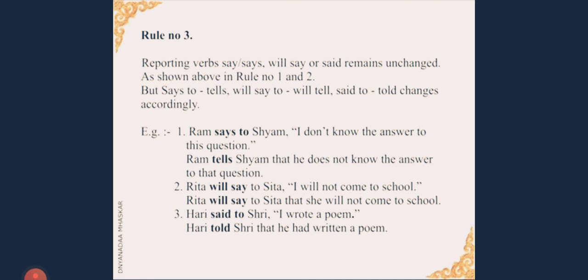Let us now see rule number 3. Reporting verbs say or says, will say or said remain unchanged as shown above in rule number 1 and 2. But says to becomes tells, will say to becomes will tell, said to changes to told. Okay, so you have to follow the changes accordingly. Okay, so let us see these three examples.